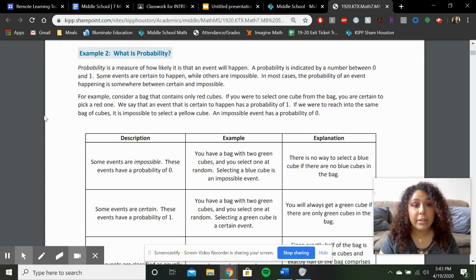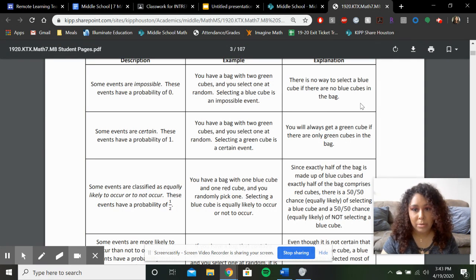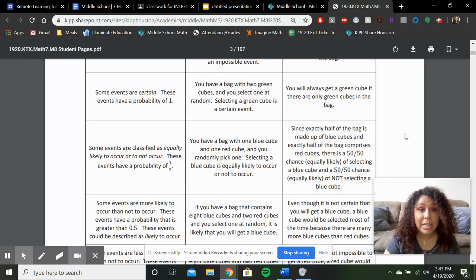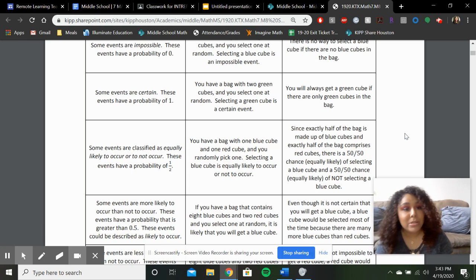So we're going to look down here at what kinds of probability there are. Some events are impossible. Think about that blue marble. There's no way you'll select a blue marble if there are no blue marbles. Some events are certain. So you're going to get a red marble if the bag is full of red marbles.